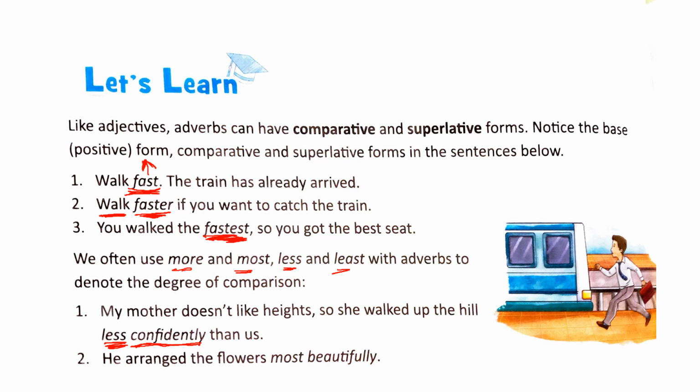In the second one, he arranged the flowers most beautifully. Beautifully is an adverb, and we have added most to show the degree of comparison. So whenever the words are quite big, we use more, most, less, and least before those adverbs. Whenever they are smaller, we simply add er or est to show comparative and superlative degree.